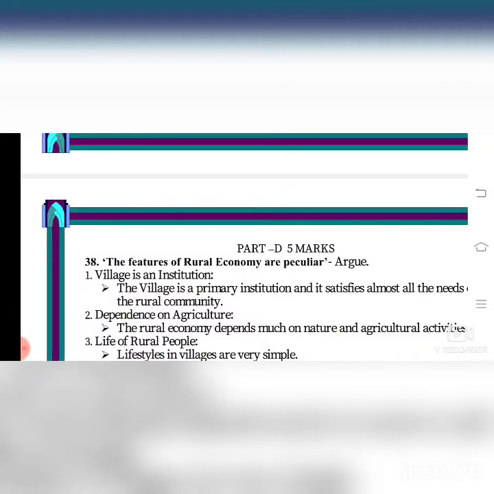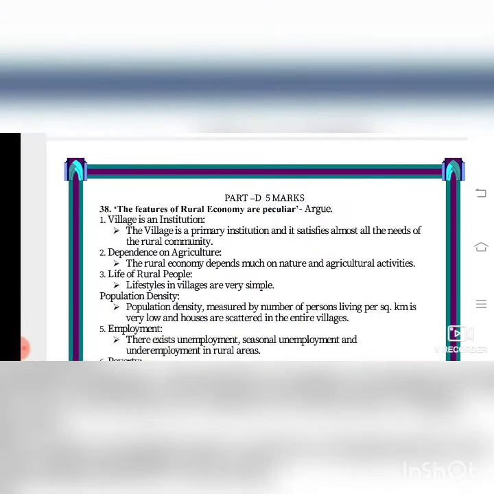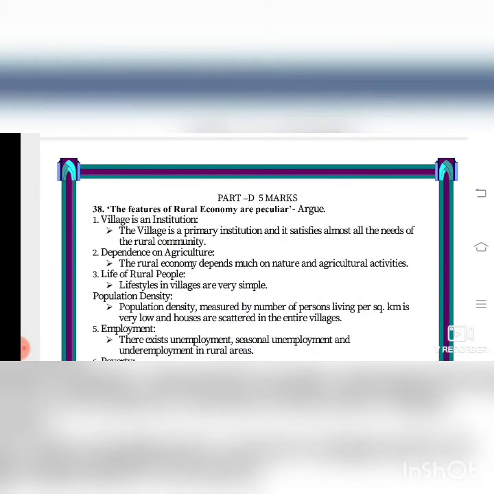Good morning, students. Today we are going to see lesson 10 part D, that is the features of rural economy are peculiar. Village is an institution. The village is a primary institution and it satisfies almost all the needs of the rural community, that the people in the villages are satisfied with what they have.